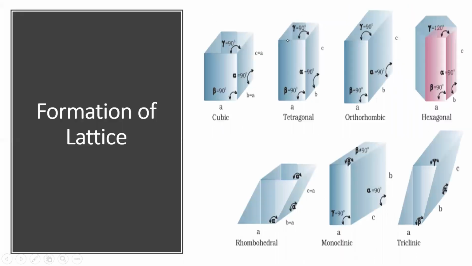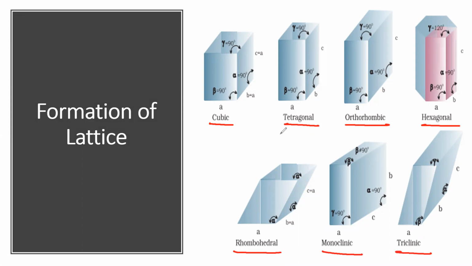As we discussed, we have a total of 14 crystal systems. How many? 14. They are called Bravais lattices, the 14 possible ways of arranging a crystal. Among them, we mainly have 7 lattice formations. You can see here: cubic, tetragonal, orthorhombic, hexagonal, rhombohedral, monoclinic, and triclinic.